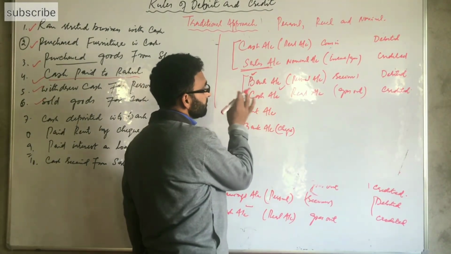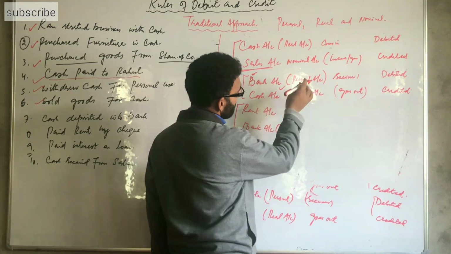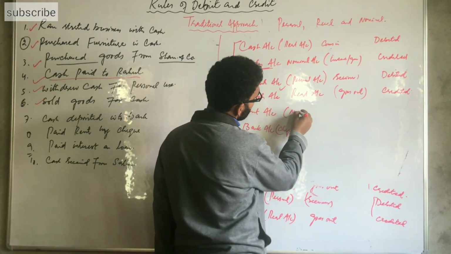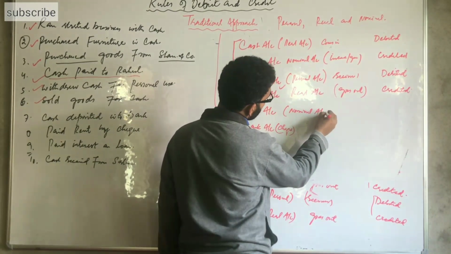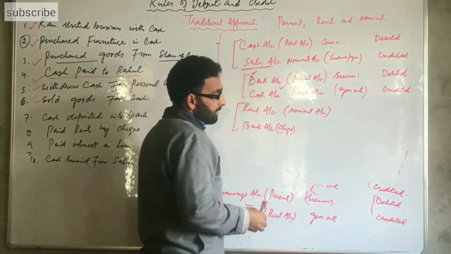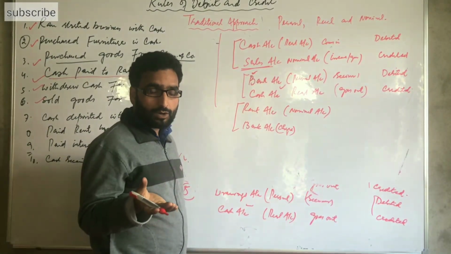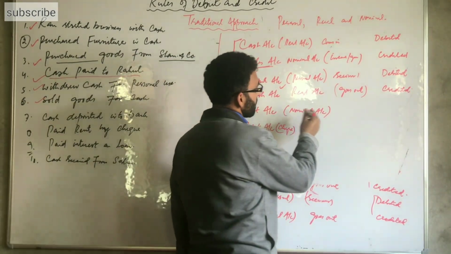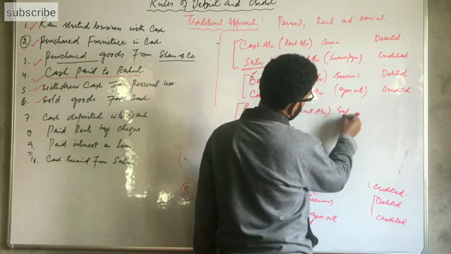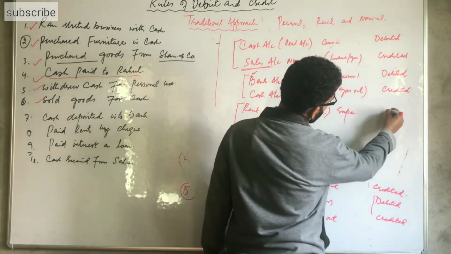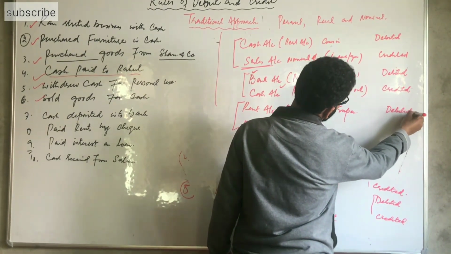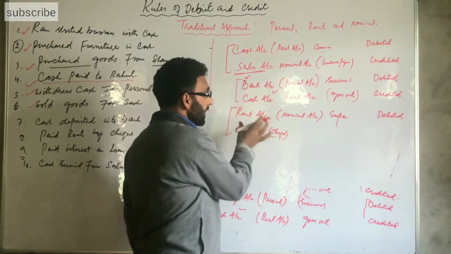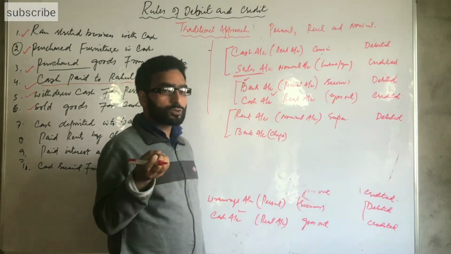Rent is a nominal account, it is an expense to the business. When it's a nominal account and we have an expense in the business, then it is debited. So the rent account is debited.